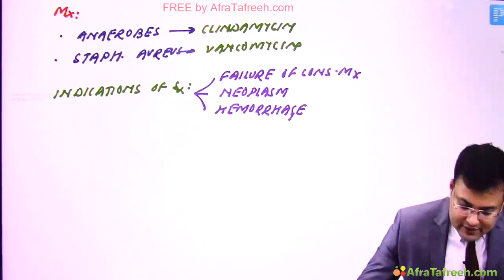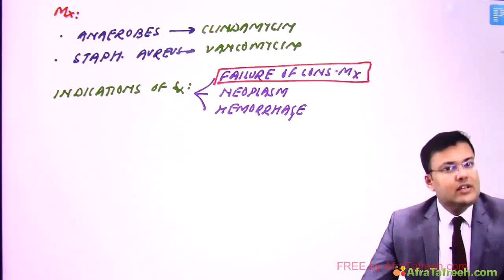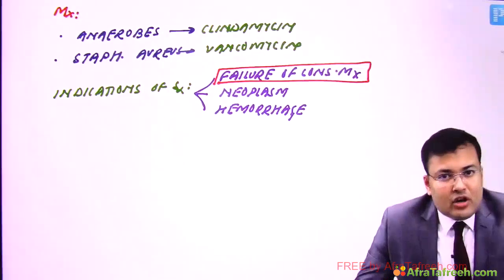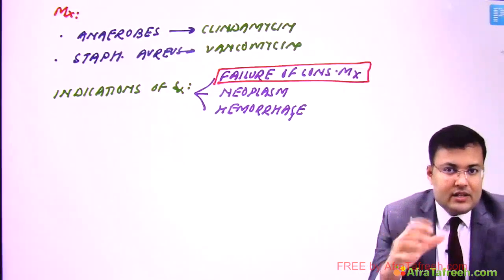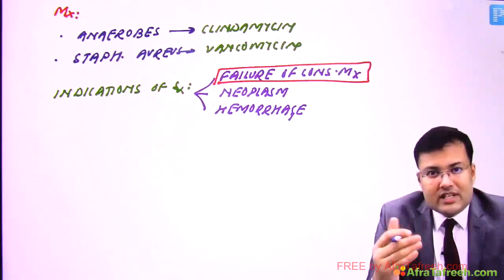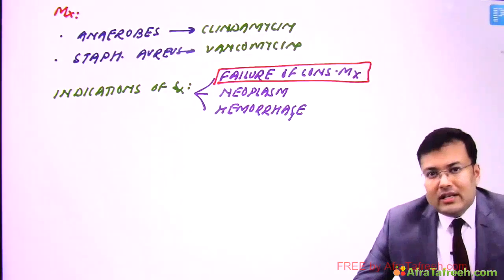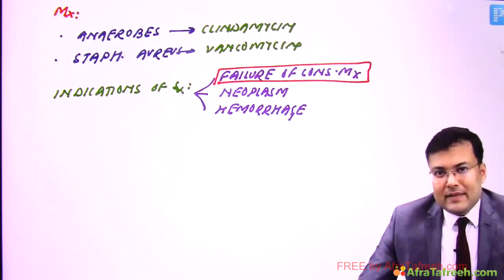So what are the causes of failure of conservative management or medical management? Generally sometimes we are not able to drain the pleural collections, sometimes there is obstructed bronchus, sometimes the organism is resistant to antimicrobial therapy. So all these are the causes of failure of medical management.